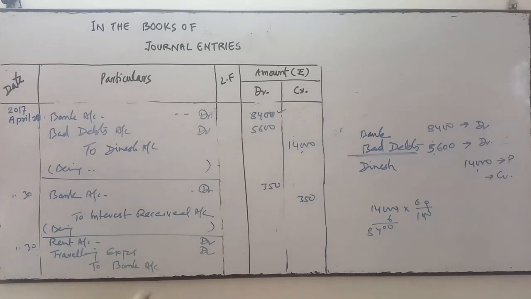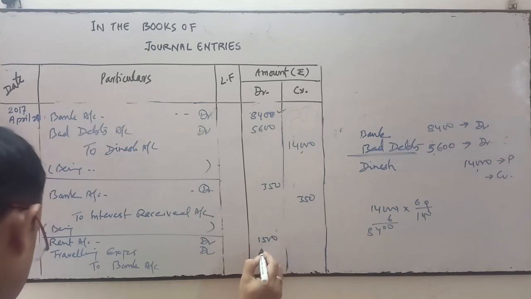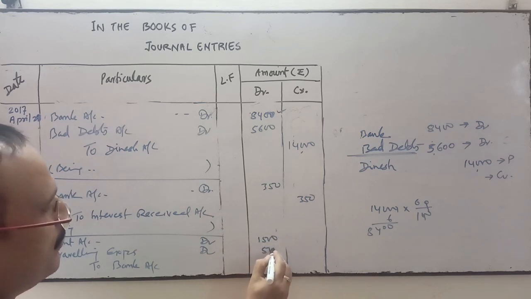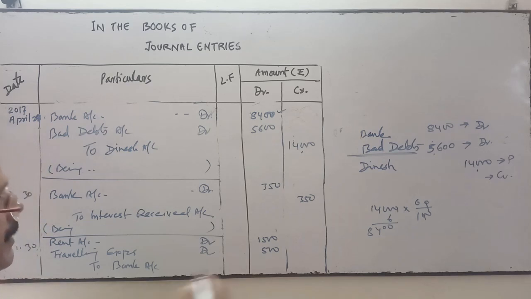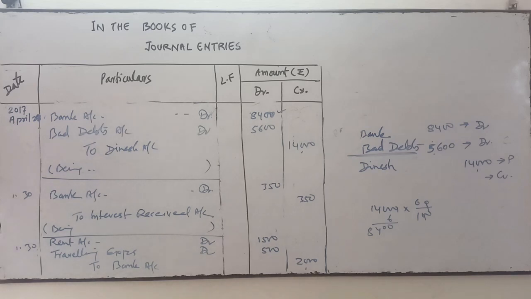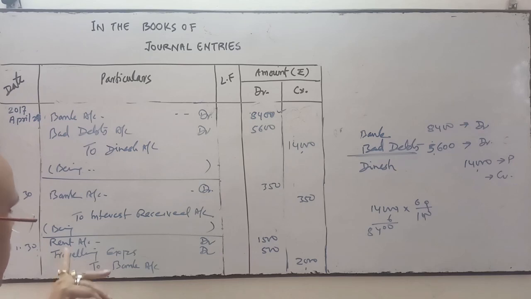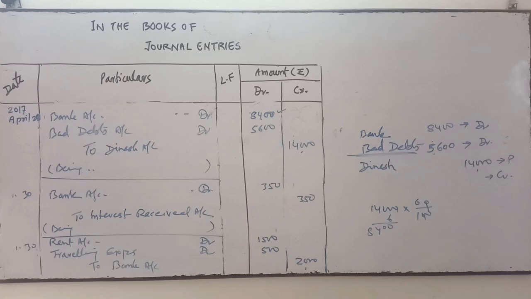Bank comes under which account? Personal account. He is the giver of that amount. So rent is the expense, comes under nominal account, debit all expenses. Traveling expenses also come under nominal account. It's an expense, debit, and the total amount paid through check is 2,000, 1,500 plus 500. So bank is credited because bank is the giver. What will be the narration? Being rent and traveling expenses paid by check. Narration will be very simple. Okay. We'll discuss the next journal in the next class.